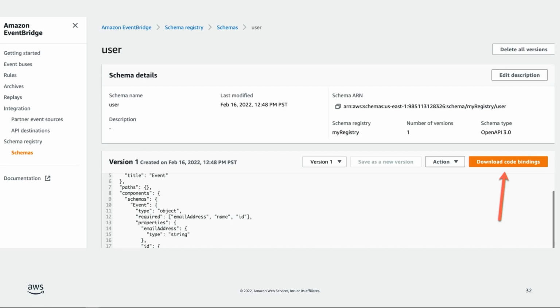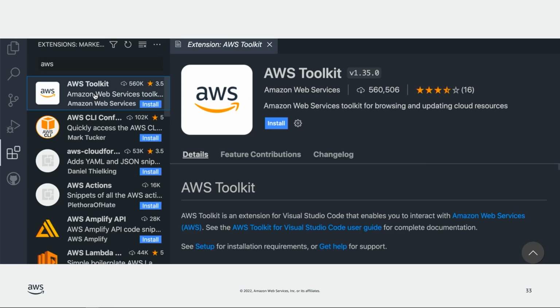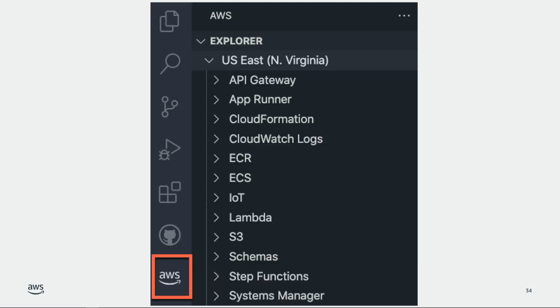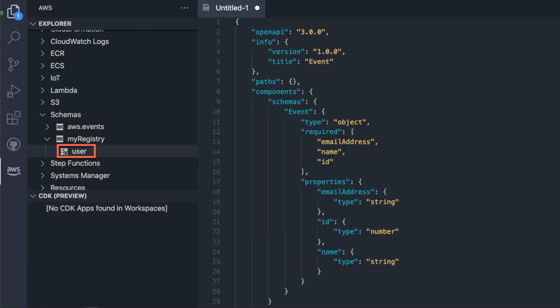You can also choose to download code bindings directly to your IDE with the AWS Toolkit. This tutorial uses VS Code, but you can also use IntelliJ. Ensure you have VS Code installed, and then navigate to the VS Code Marketplace and search for AWS and install the AWS Toolkit. You may have to restart VS Code. Choose a profile to connect to AWS, and then set the region to the same region that you created the schema in. You see this icon on the left panel when you access the AWS Explorer.